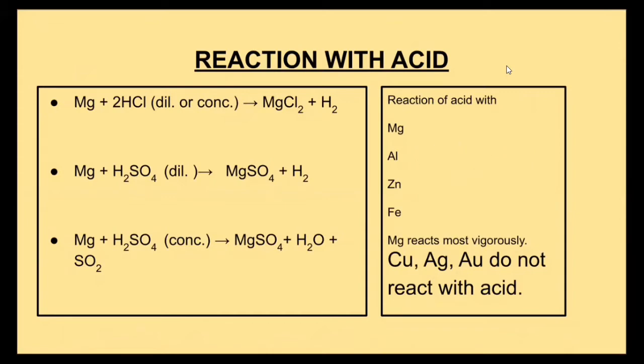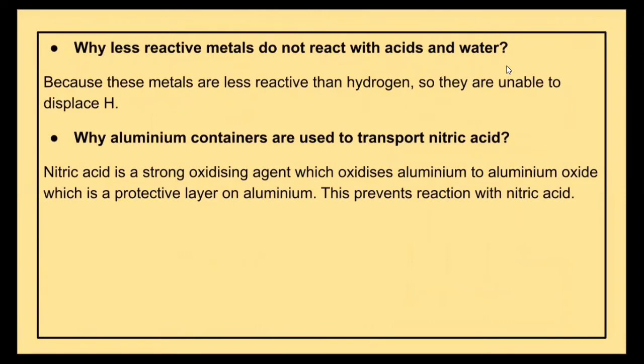These metals, copper, silver, gold, do not react with acid. They are less reactive than hydrogen, as we see in the reactivity series. Now, there is a very good question which can be asked to you, that is why less reactive metals do not react with acids and water. The reason is that these are less reactive than hydrogen, so they are unable to displace hydrogen.